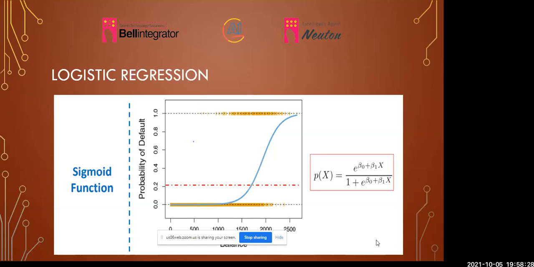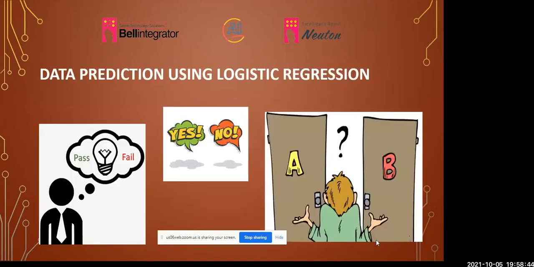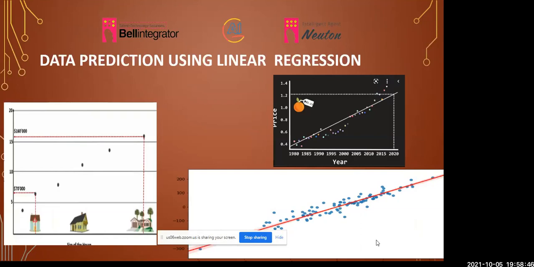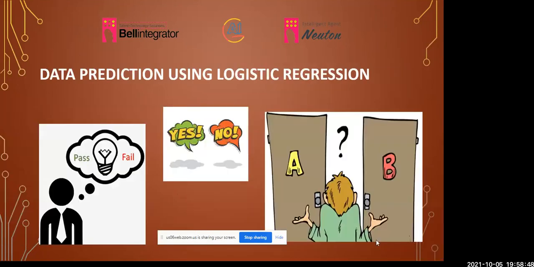But when outliers are there, we cannot do it in linear regression. So we use the expression 1 divided by 1 plus e raised to minus z. That will classify my data, and that explains the sigmoid function. In linear regression the prediction is on the best fit line, whereas the prediction using logistic regression is either yes or no, pass or fail, or A and B. That is given by the sigmoid function, which is nothing but the S curve describing the values from 0 to 1.